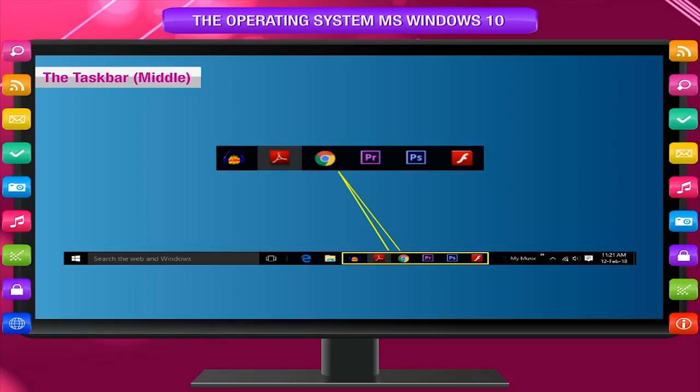The taskbar or middle taskbar. Whenever a new task, that is an app or program, is opened, its window leaves an icon on the taskbar to let you know it is still running. For example, the Windows Fax icon on the taskbar allows you to know that Windows Fax is still running. When a task is closed, its taskbar icon disappears to let you know the task has closed and is no longer running.